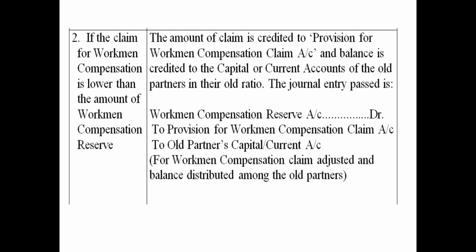If you write provision for workmen compensation reserve account, it will be wrong. You have to write provision for workmen compensation claim account, and the balance whichsoever is left will be credited to old partners' capital or current account in the old ratio. You can see the narration: for workmen compensation claim adjusted and balance distributed among the old partners.